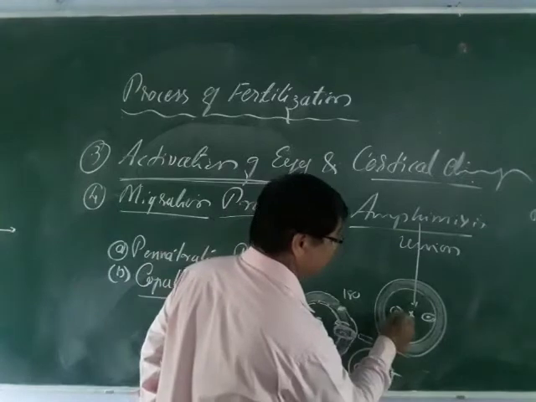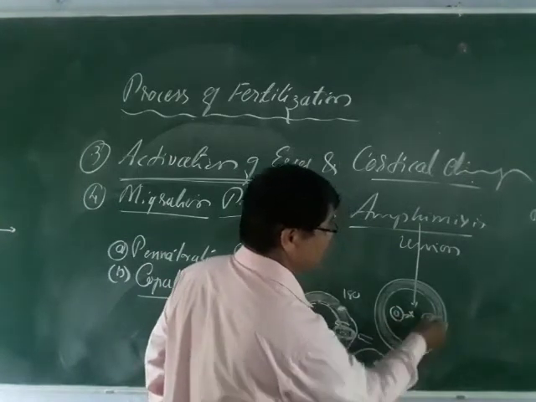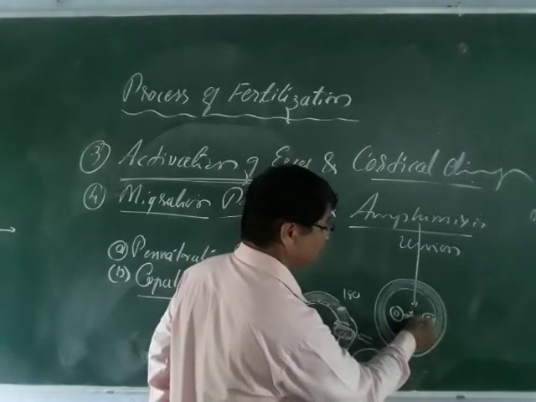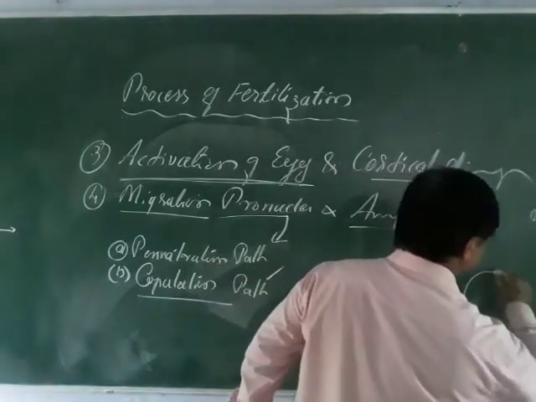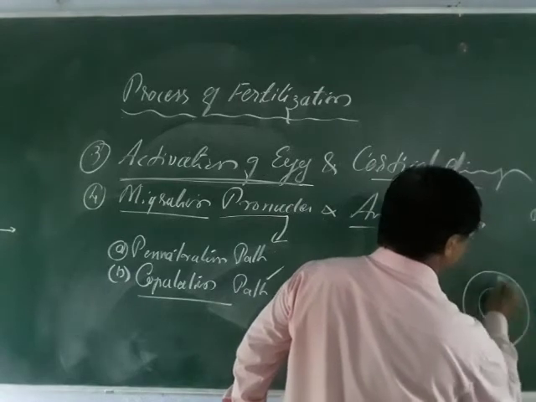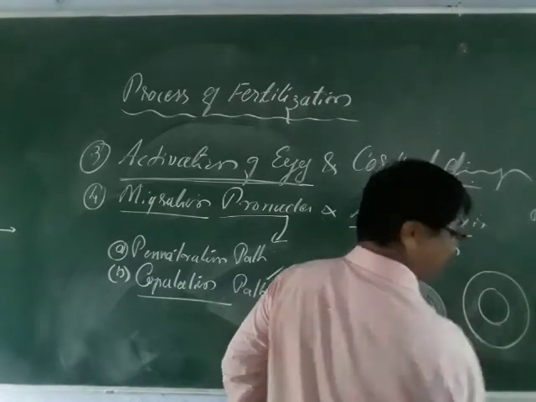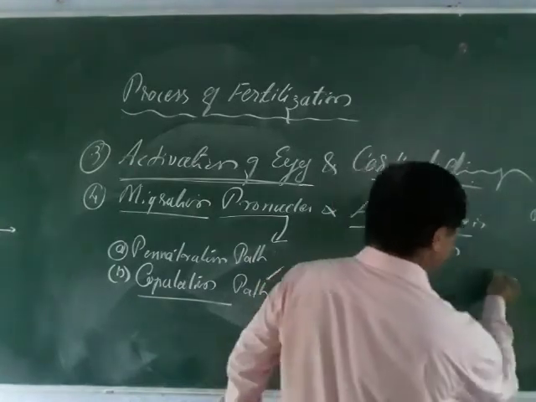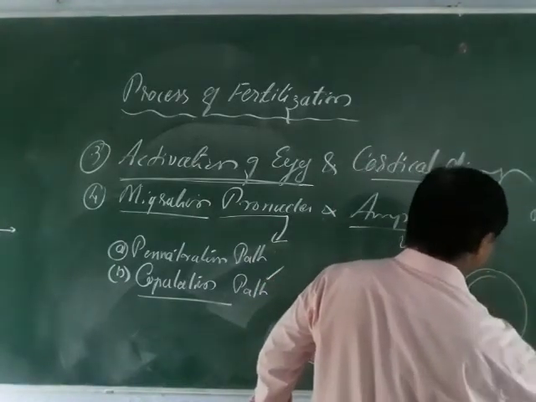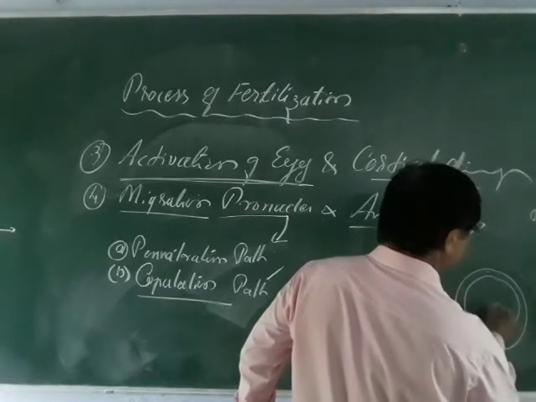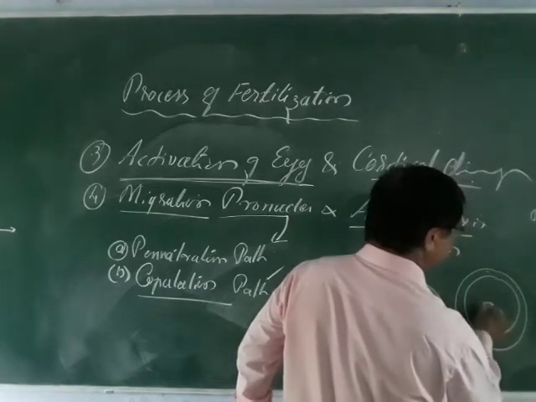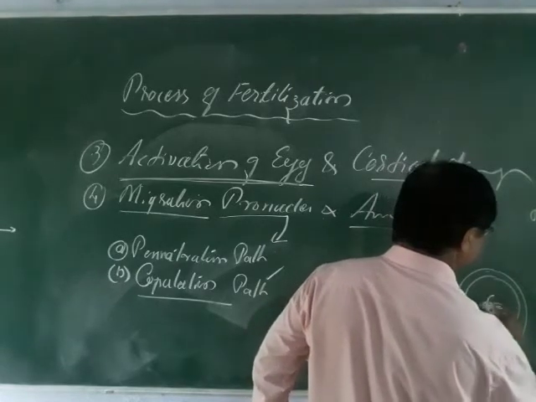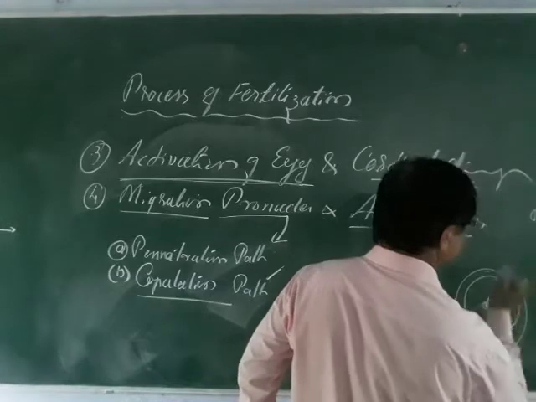Copulation path means the egg is here, it comes to here. The sperm has already come by means of the penetration path, and it will come to here. So next we can see here, this is the amphimixis site, and the egg comes here, the sperm comes here, and further what happens, it combines and forms here.